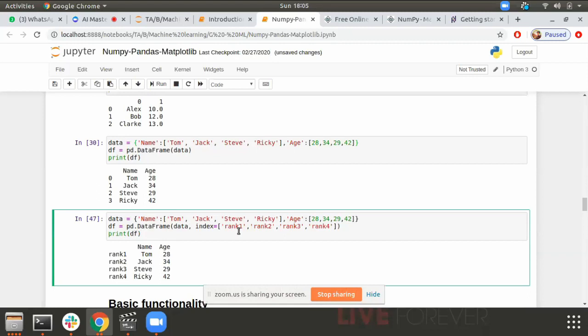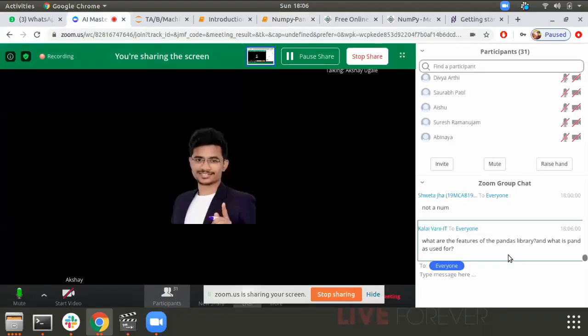Any doubts, guys? If you are having any doubts, please ask. If you want to try out something, yeah. What are the features of the pandas library and what is pandas used for? Akshay sir, questions for you. Okay, sorry. What are the features of the pandas library and what is pandas used for?